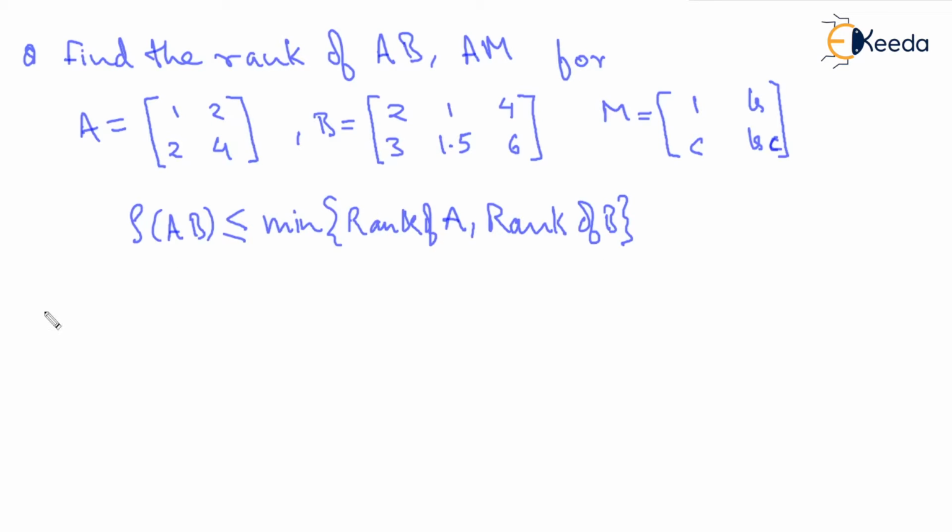So let's see for A first. Can you clearly observe that row 1 is like half of row 2, or otherwise row 2 is 2 times of row 1? Row 2 is 2 times of row 1.